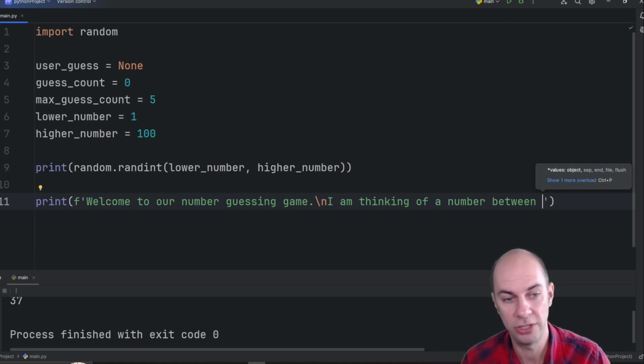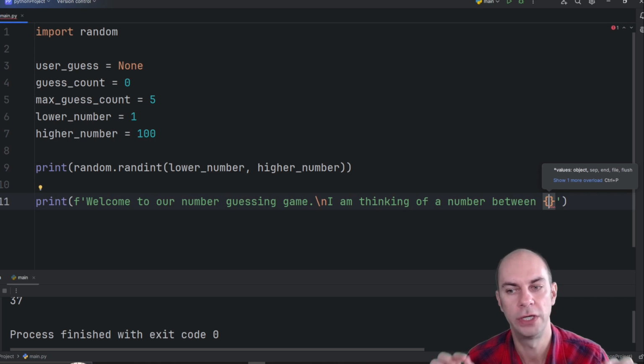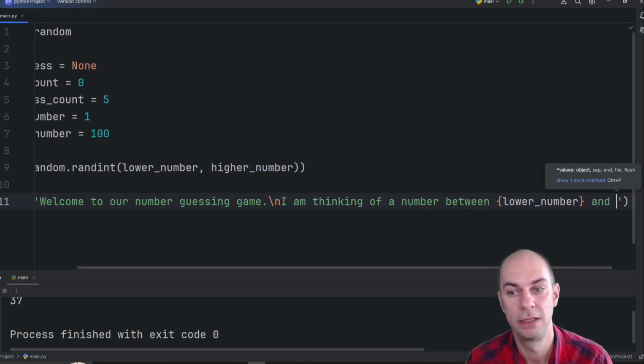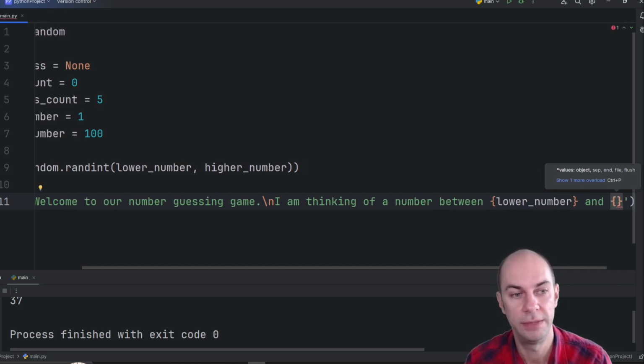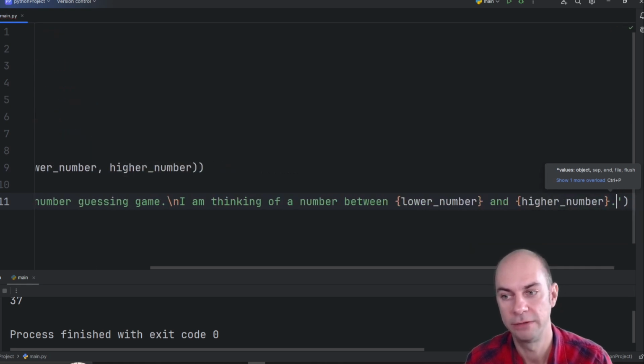So here, whenever you've got this F string at the start, you can use curly brackets in order to insert the variable within your string. So I'm thinking of a number between the lower number and the higher number.